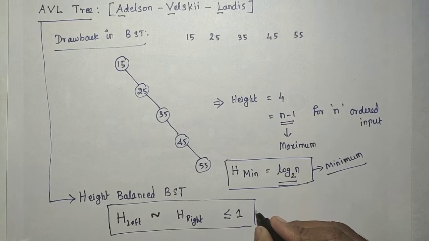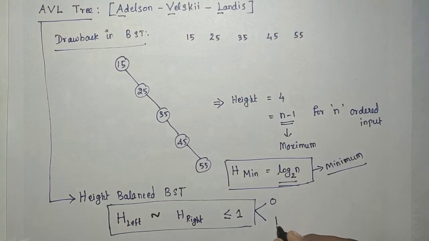Less than or equal to 1 means either 0 or 1. It should not go beyond 1.